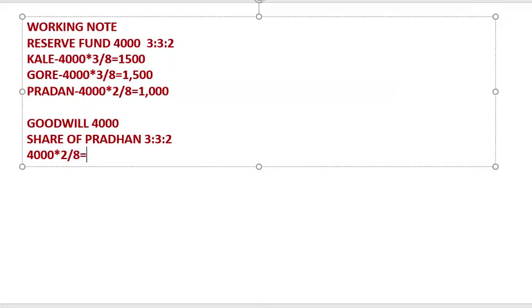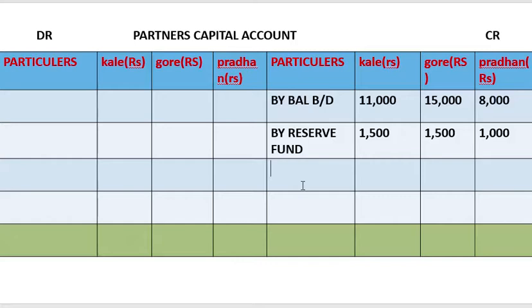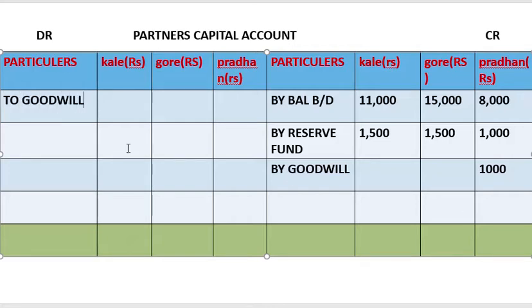That gives 1,000. So this 1,000 will go on the credit side of partners' capital account by goodwill. So we'll be giving this to Pradhan. In Pradhan's account we'll be writing 1,000, and this 1,000 is going to be distributed between the remaining partners because it is raised, and they are going to pay. So to goodwill, and we will have to share this 1,000 in their profit sharing ratio.